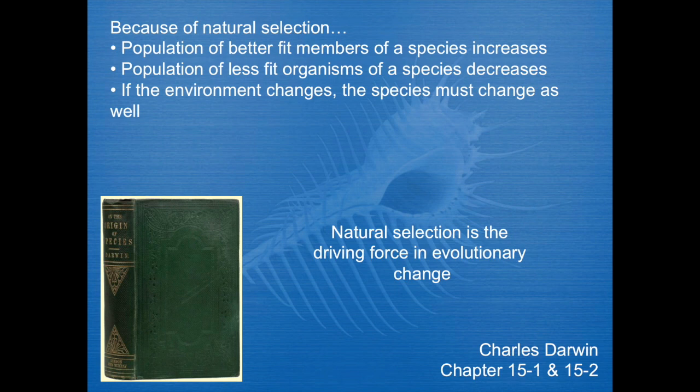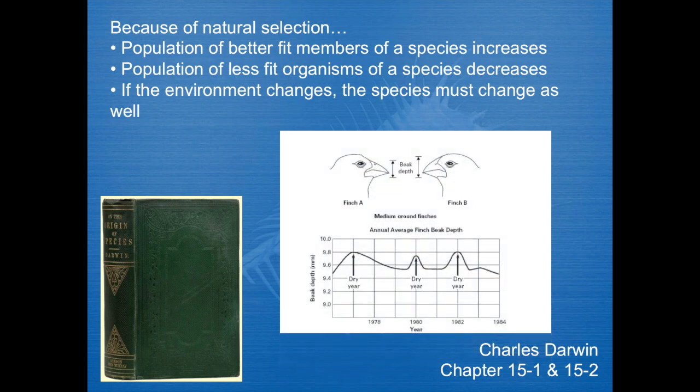And then ultimately over time, if the environment changes, the species must change as well. So if the environment gets colder, then individuals will have to have thicker fur perhaps, or if there's a new prey that migrates into an area, they may have to adapt to be able to hunt that new prey. So here's an example of birdbeak, a study of them, and they noticed that in dry years, the average bird beak increased.